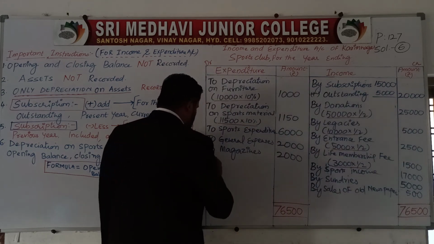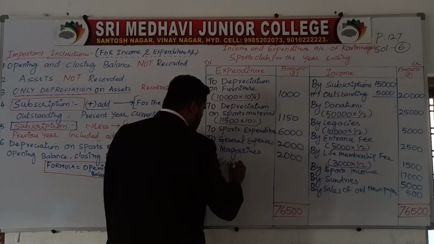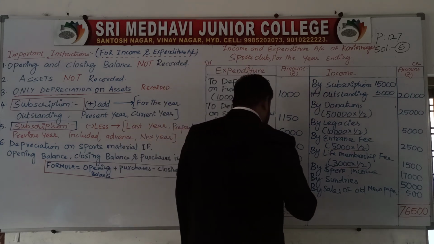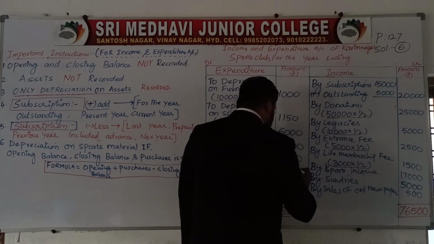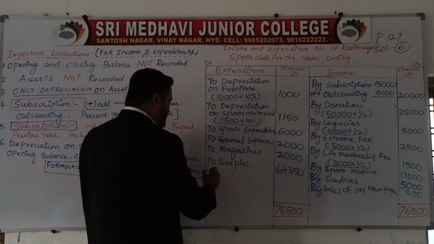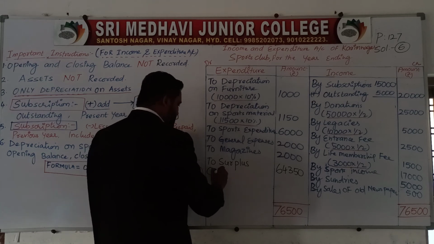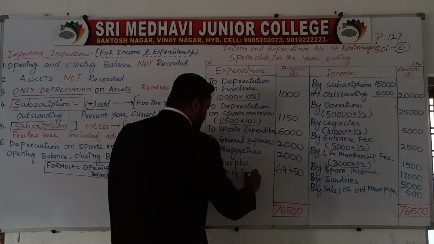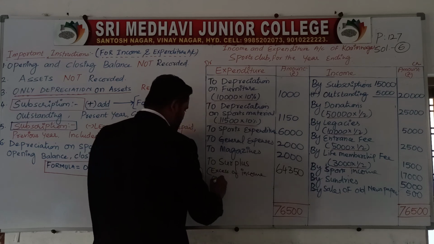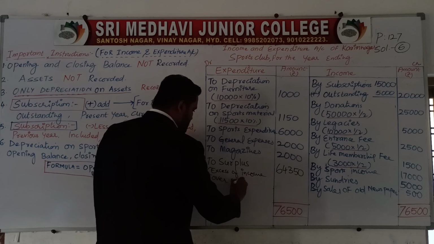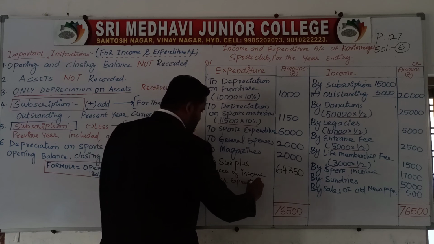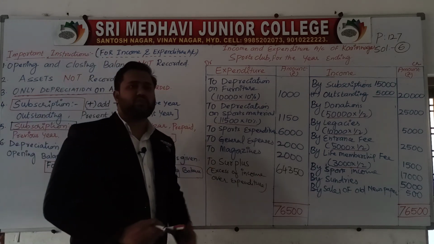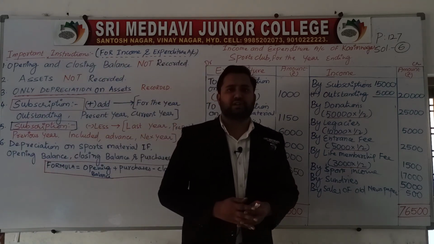So to surplus 64,350. In other words, you can say excess of income over expenditure, 64,350. Hope you understood today's class.